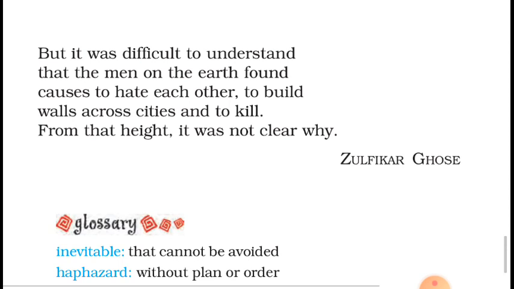So the writer could not understand any of the reasons why people hate each other, why people build boundaries amongst themselves, and why people kill each other. It was totally not understandable. So this is the lesson, that some things cannot be understood from that height. Rather, we should say that there is no reason to hate each other in this world. We are hating just because of our own selfish purposes.